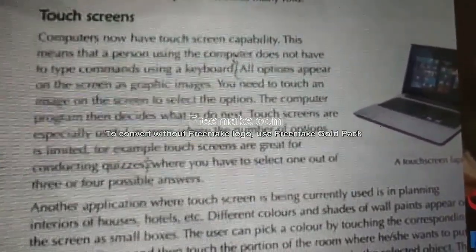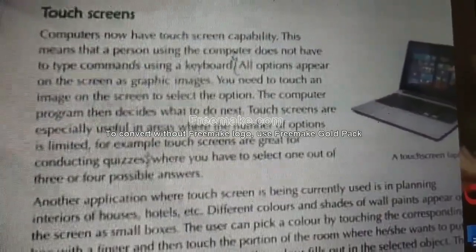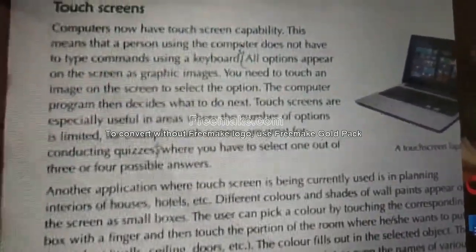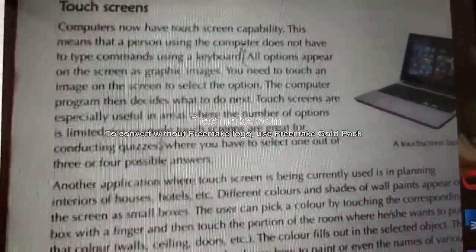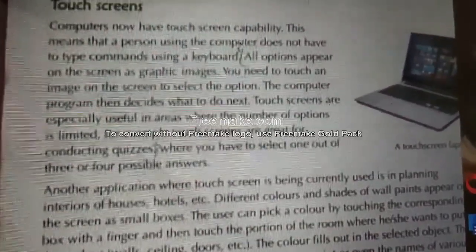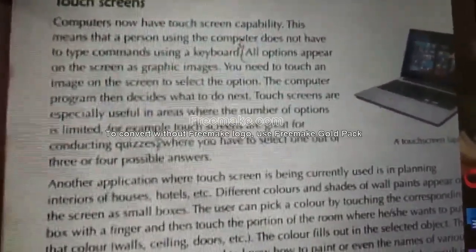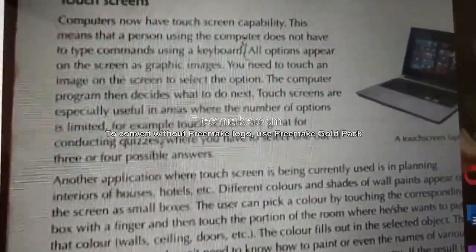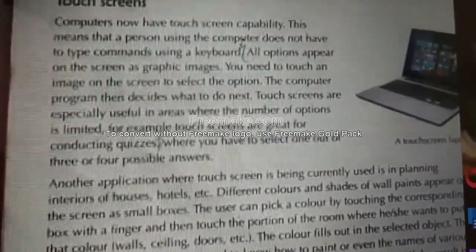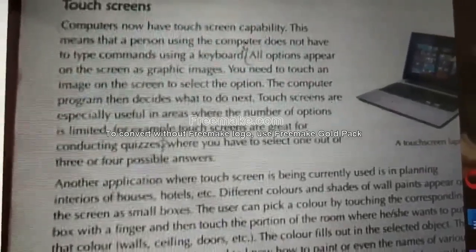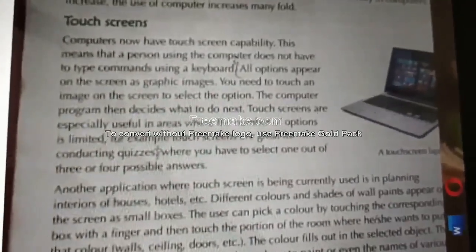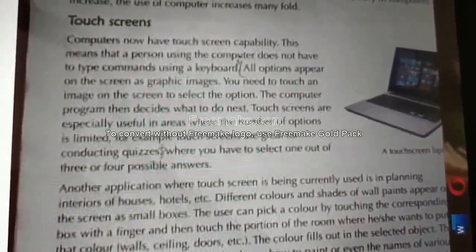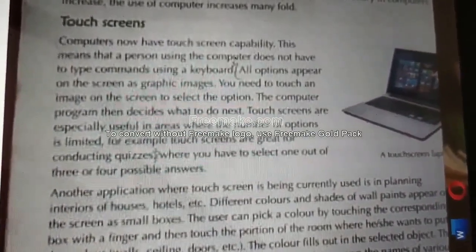That's all. Touchscreens are especially useful in areas where number of options is limited. If the number of options is limited, in those areas touchscreens have a very good capacity. Okay, for example, touchscreens are great for conducting quizzes. If you are attending any quizzes, you might have attended, right? So in monitor, when questions will be asked, only 4 options will be asked. Okay, so it is very easy to touch the correct answer. In that condition, touchscreen will have a very good impact. That's what they're coming to say. Okay. This is what 5th question deals with. You read it. Okay. Next one.